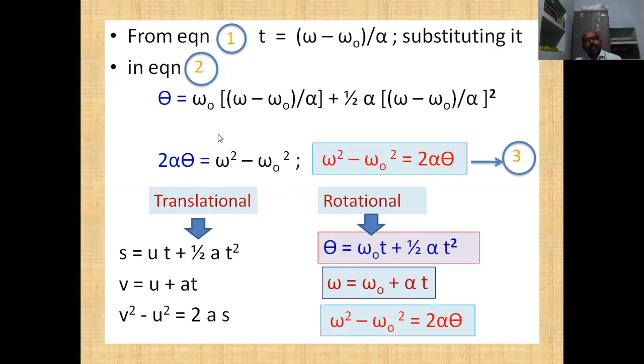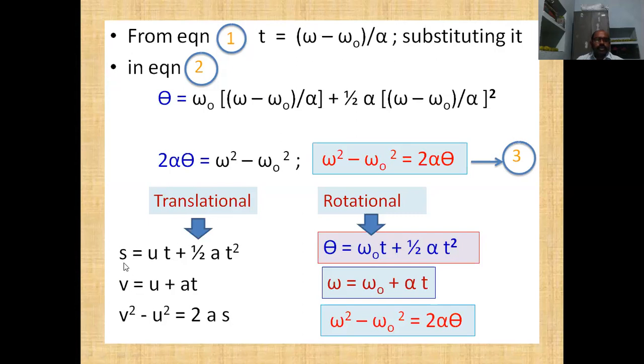Now we can compare the kinematic equations in rotational motion with those in translational motion. These are very familiar equations. Kinematic equations are equations of motion in translational motion.